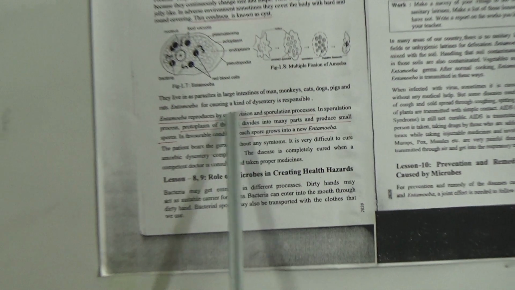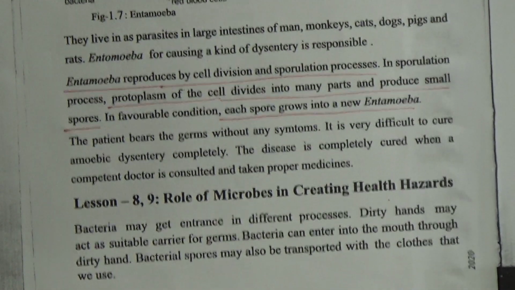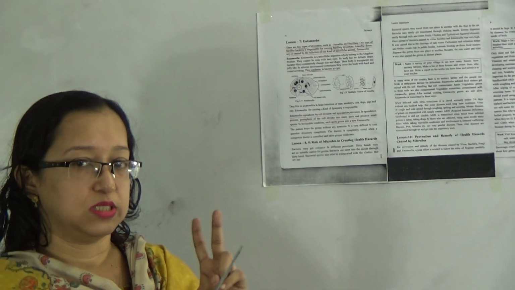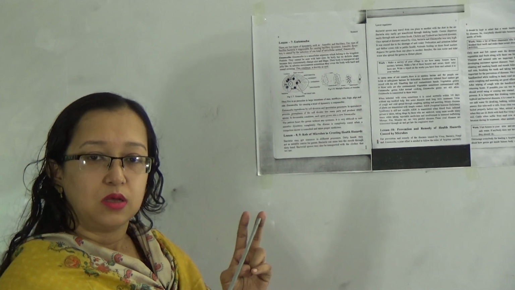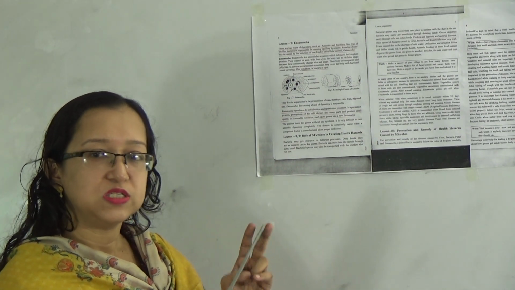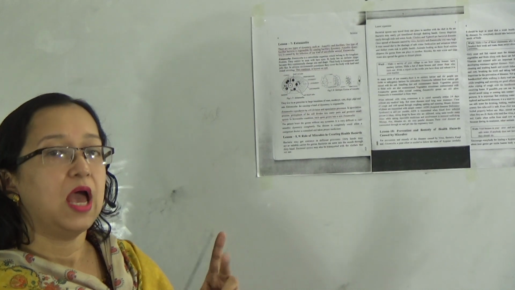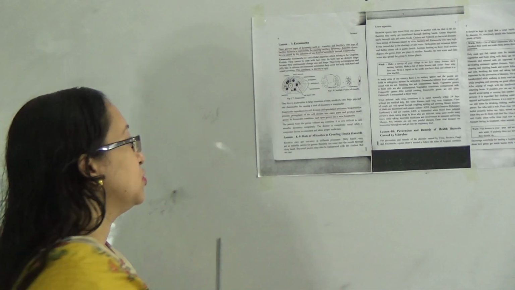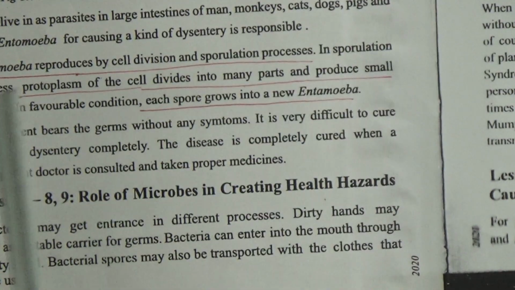Amoeba reproduces by cell division and sporulation process. So it reproduces in two processes, sporulation and cell division. How does Amoeba reproduce? It reproduces in two ways. One is cell division and another way is the sporulation process. In the sporulation process, the protoplasm of the cell divides into many parts and produces small spores.